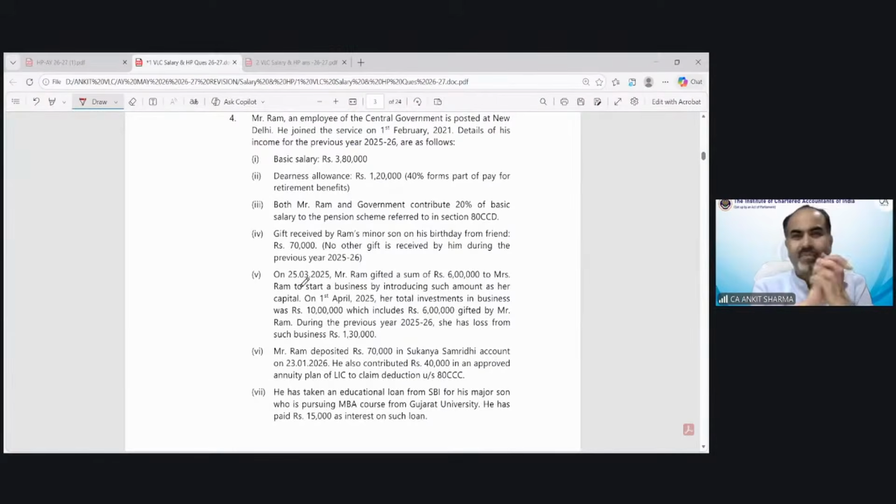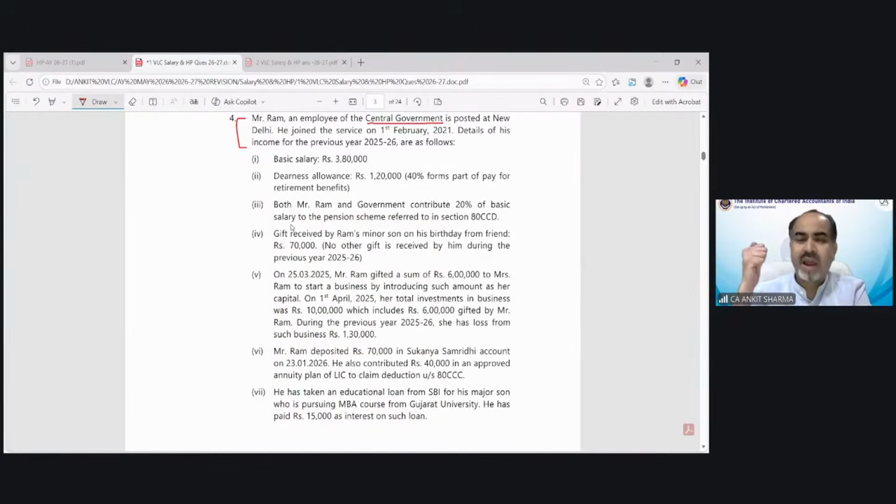Mr. Ram, an employee of the central government, is posted at New Delhi. He joined the service on 1st February 2021. Details of his income for the previous year 25-26 are as follows. Can you tell me, do I need to underline any information which is relevant for the purpose of this question? Can you see any important information in these 3 lines? Yes, Kuldeep, absolutely correct. I did not mark it because I wanted you to understand that yes, this is important information. It affects the taxability of a lot of perquisites.